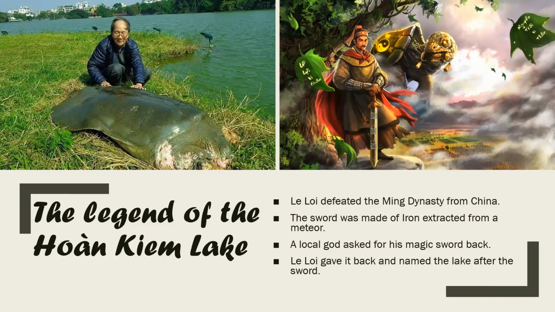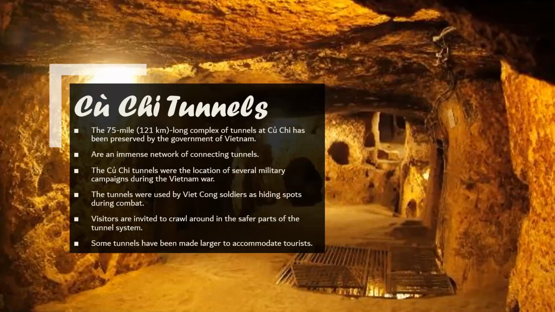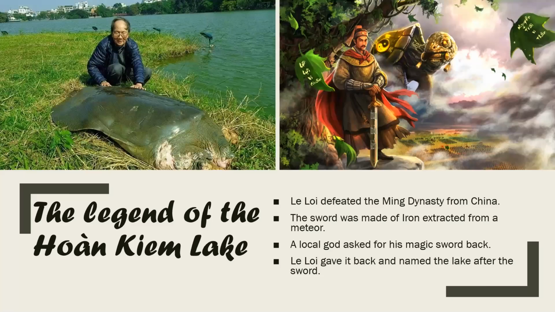So after the battle, a local god asked for the sword back. Lê Lợi gave the sword back to a giant turtle, which is the one on the left. It's not certain that this is the same turtle, but Vietnamese people believe it was the same. It was very similar to the one in the photo.